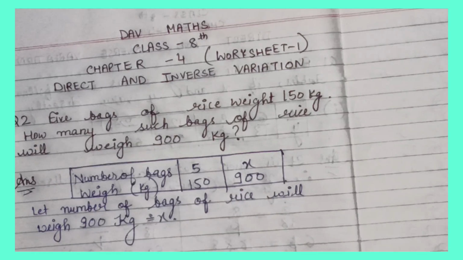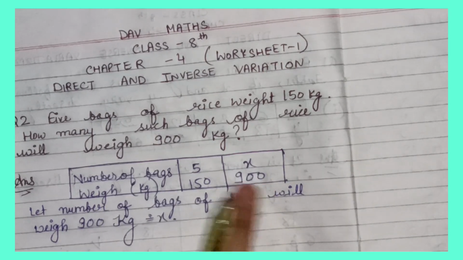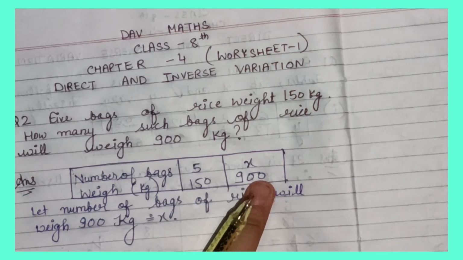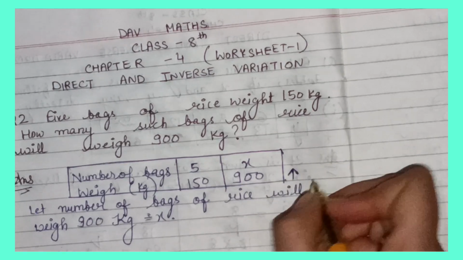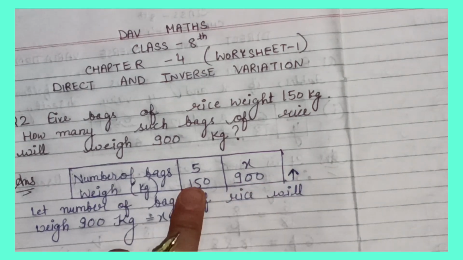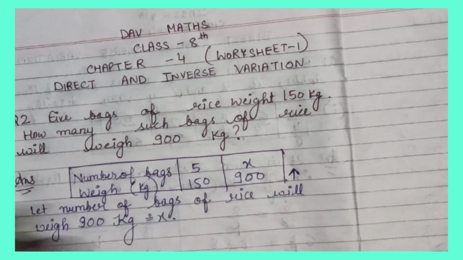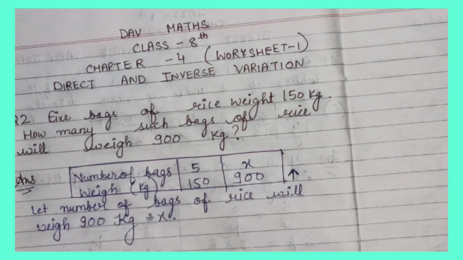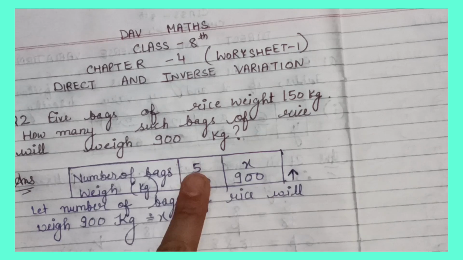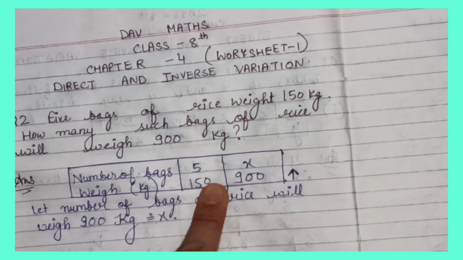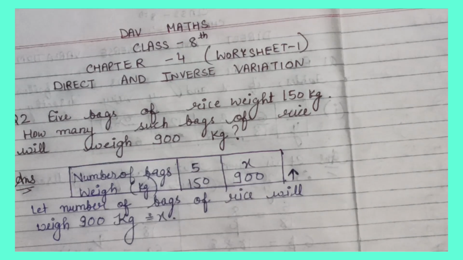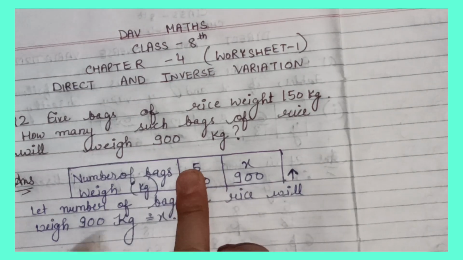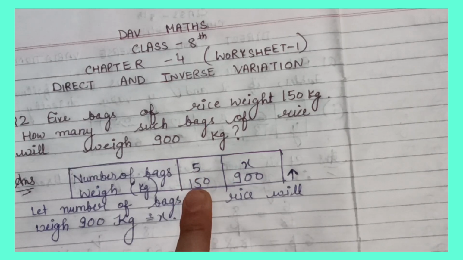So here in this question, this 900 is more than 150, so it is increasing. And if the weight of 5 bags is 150, then it is definitely that x is bigger than this 5. Simply it means that number of bags is equal to 5, then the weight of 5 bags is equal to 150 kg.